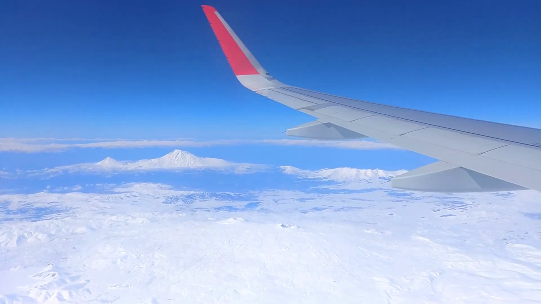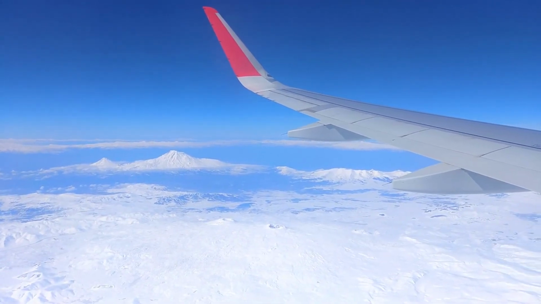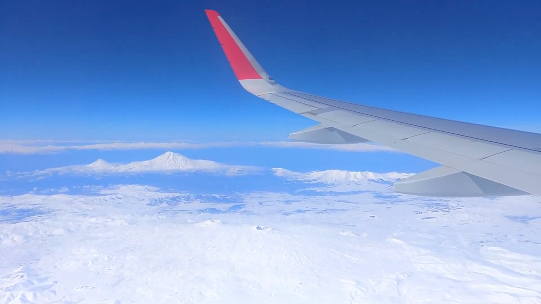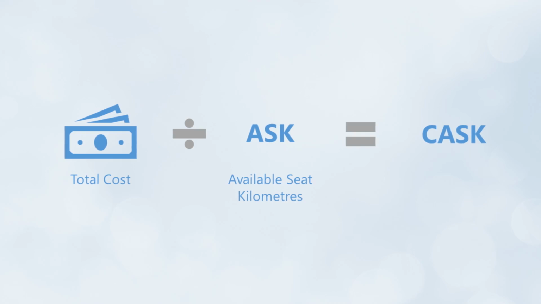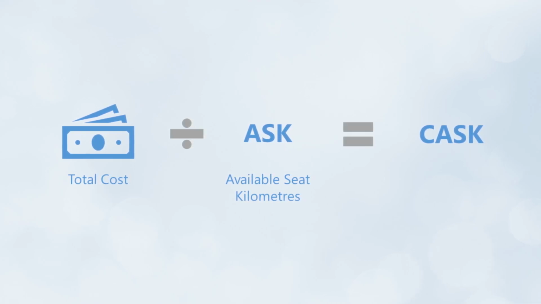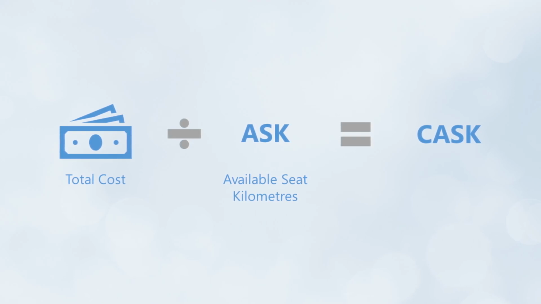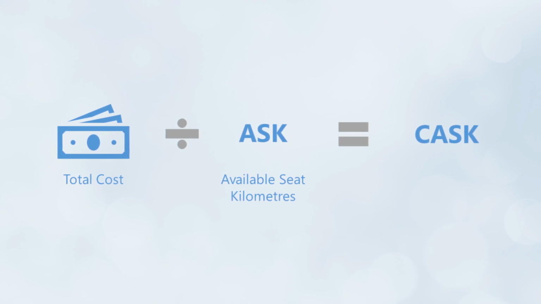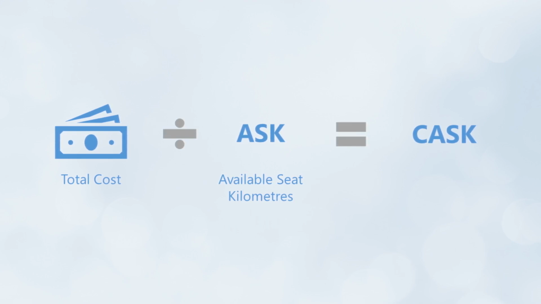CASK is a key metric that quantifies how much it costs an airline to operate one available seat over 1 kilometer. It's calculated as total operating cost divided by available seat kilometers, or ASKs. Like its counterpart, RASK, the revenue equivalent, CASK uses ASKs as a denominator, the total number of available seats multiplied by the distance flown.